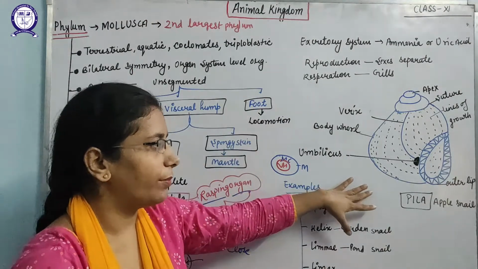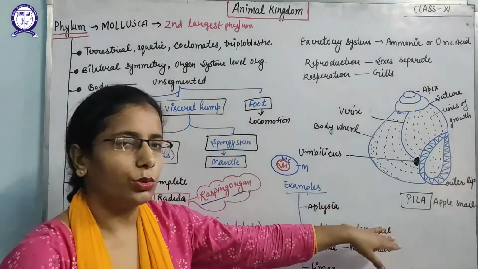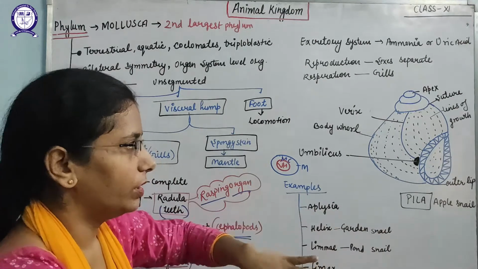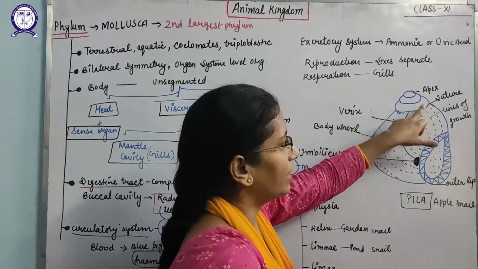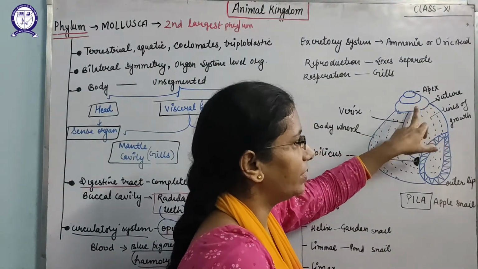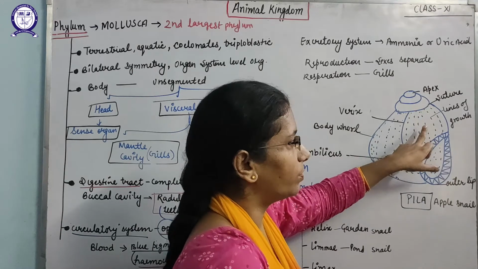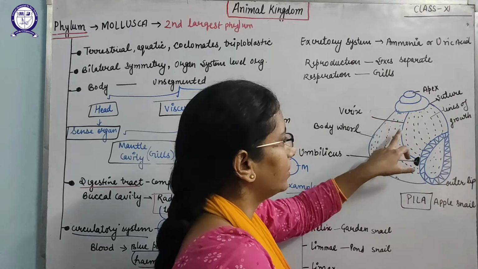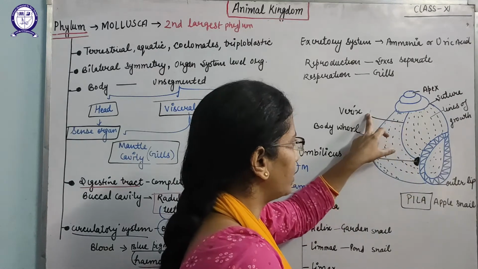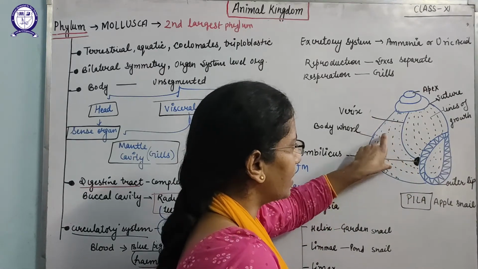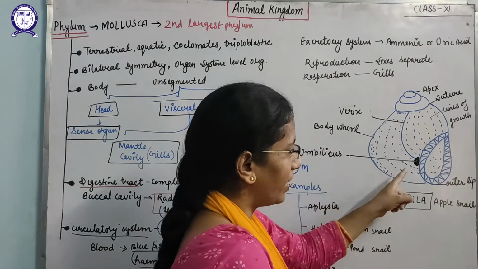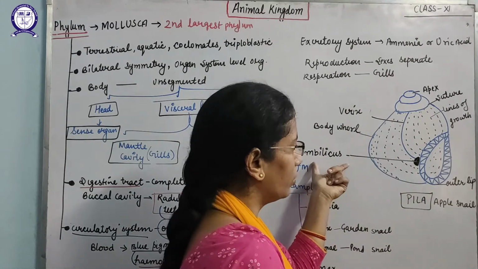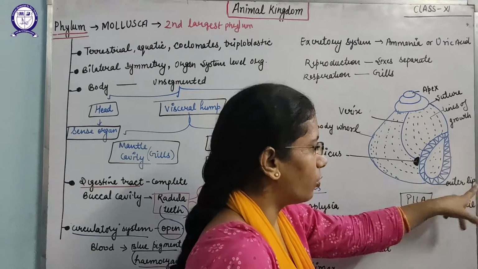I have drawn a diagram here of the Pila, that is also known as the apple snail. This is the apex part, and these lines show the structures that separate it from the other parts. These dotted lines show the lines of growth, and this blue line in between is known as the varix. This part is known as the body whorl, this dot structure is the umbilicus, and this part is the outer lip.